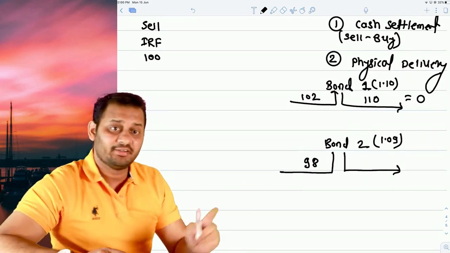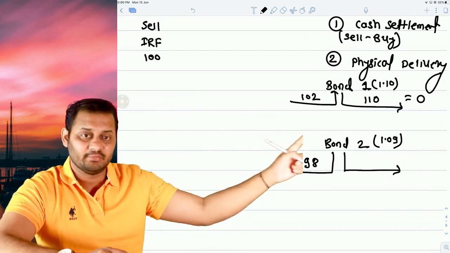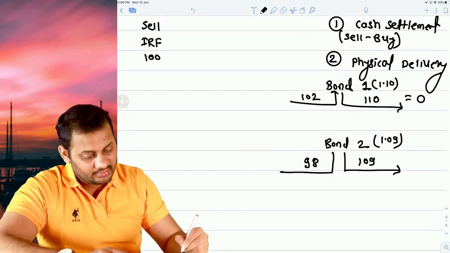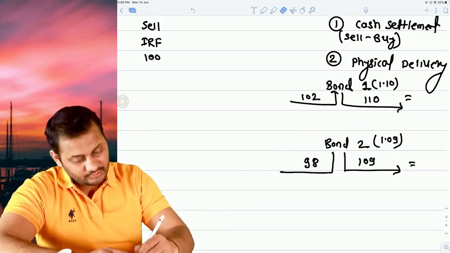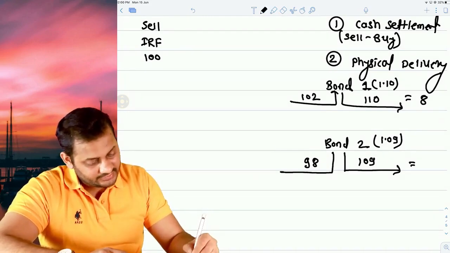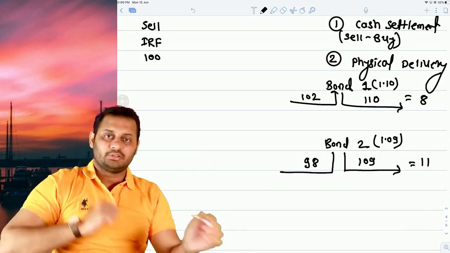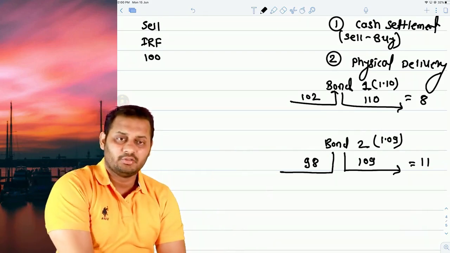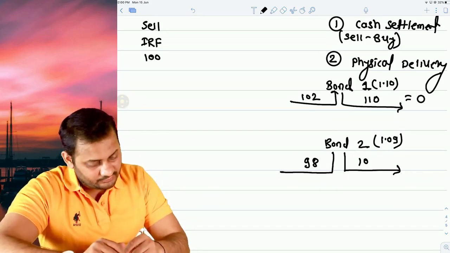Although the conversion factor is less, you are going to sell it at 100 multiplied by 1.09, that's 109, and the profit in this case is 11 rupees. The profit here was 8 rupees, right? And the profit in this case is 11 rupees. Now you tell me which bond, just a second, let's make a couple of changes.